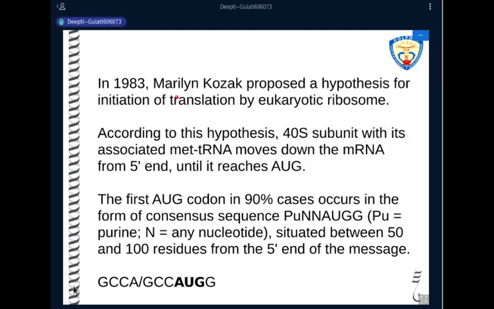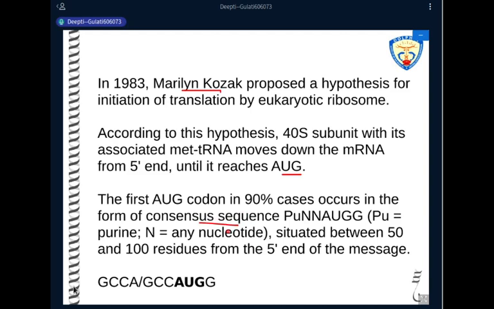And this hypothesis was given by Marilyn Kozak. It's also known as the Kozak scanning hypothesis, wherein Marilyn Kozak in 1983 stated that the 48S pre-initiation complex has to find the correct AUG. And that correct AUG means it should be in a proper sequence. It should be in a proper consensus sequence.